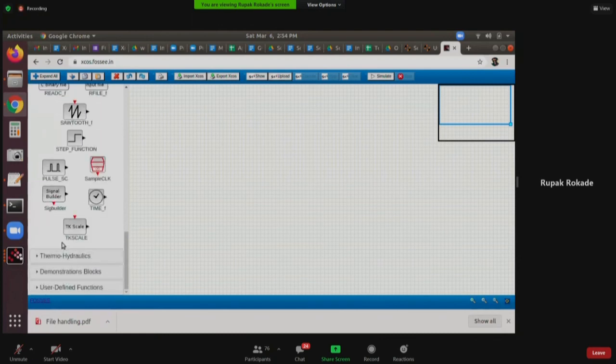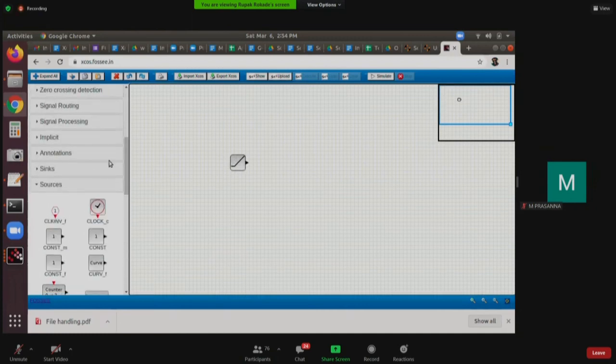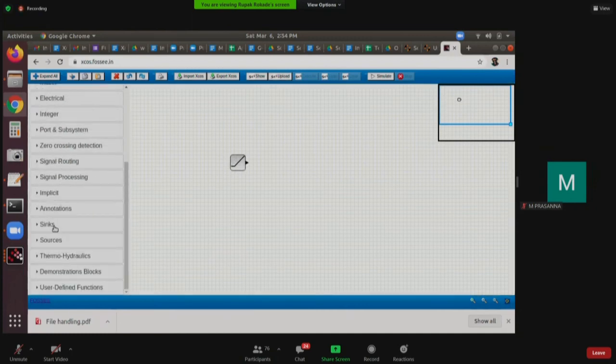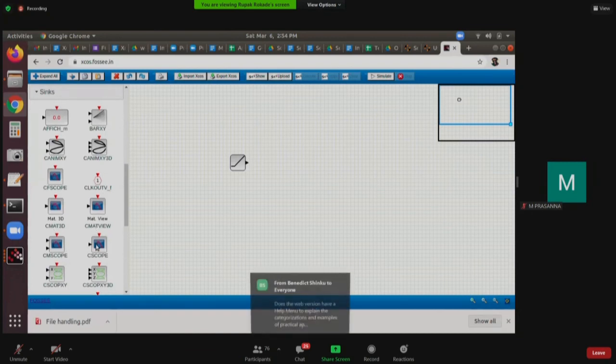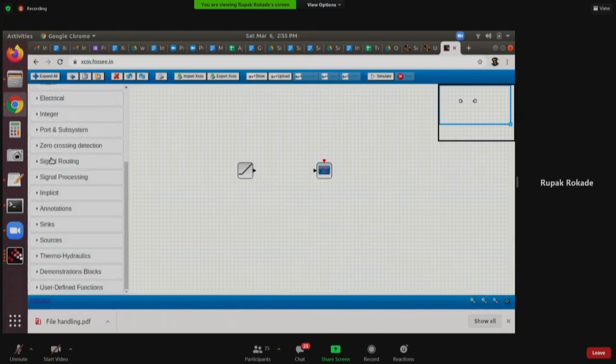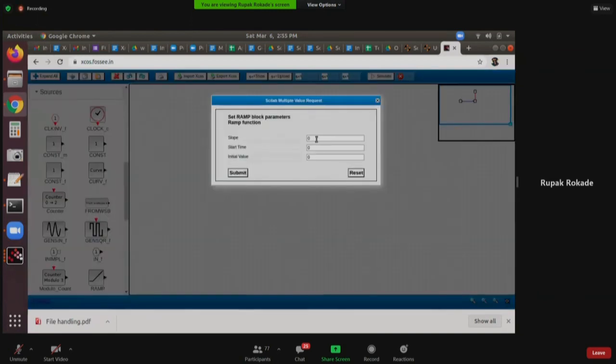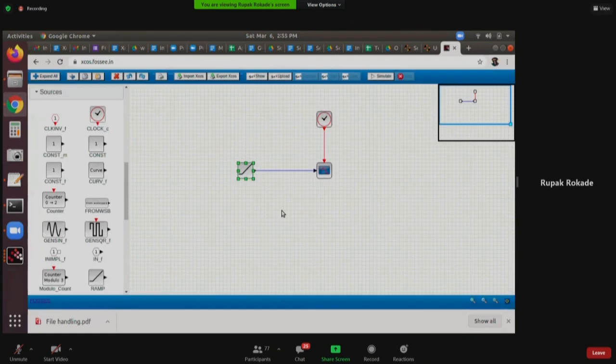So what I will do is I'll generate the same code. I'll have a ramp input block, and I will plot it. Now this facility doesn't have everything that XCOS does, but we have tried our best to capture the most useful features of XCOS. I will connect. Again, this slope is 0. I will put it as 1. I'll submit.